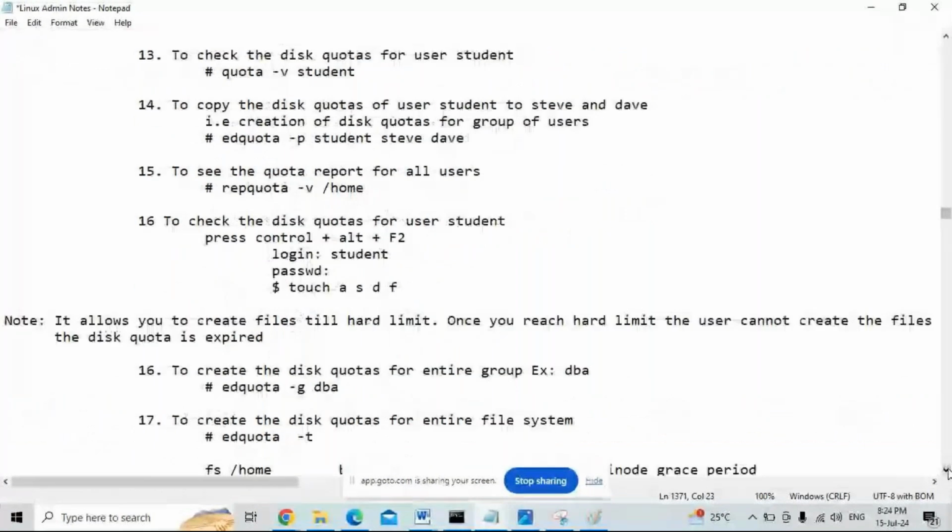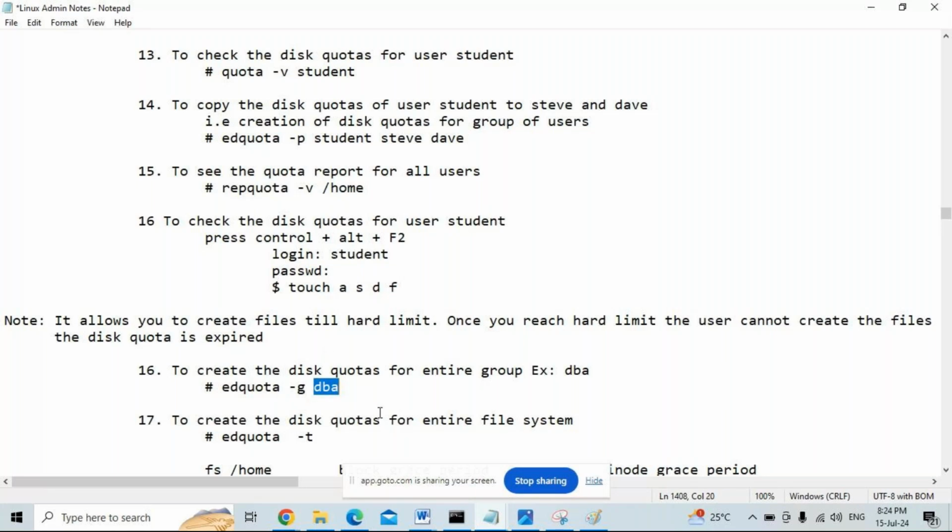To create the disk quotas for an entire group, for example, DBA is my group name. You know how to create the group. If no group DBA has been created, create the group first with groupadd, then edquota -g, name of the group, DBA. Under the DBA group, we have 500 or more users. We can create the quota for all users under the DBA group at a time. So run the command. This is for the entire group.